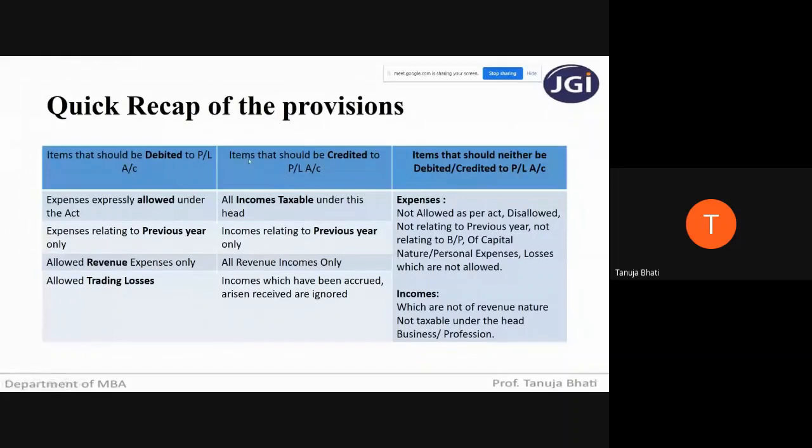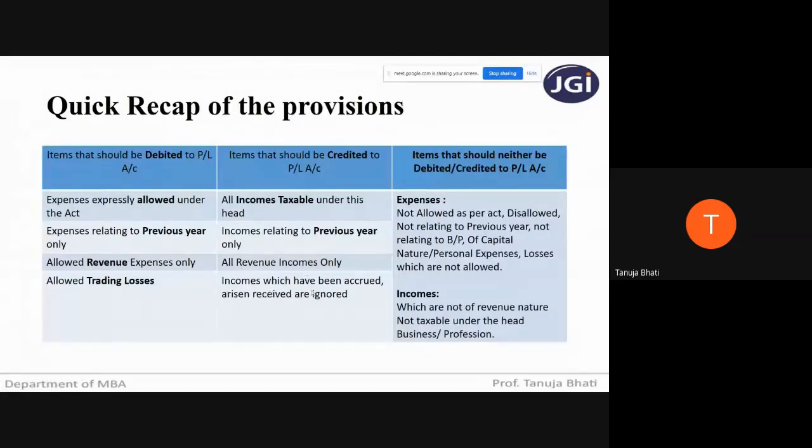Next, items that should be credited to the P&L account are all incomes taxable under this head. That is, all the business incomes should be credited to the P&L account. Incomes relating to the previous year only. All revenue incomes only. Capital incomes and capital expenditure should not be debited or credited.